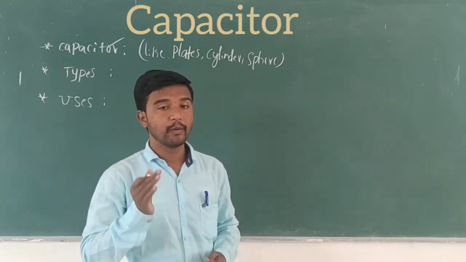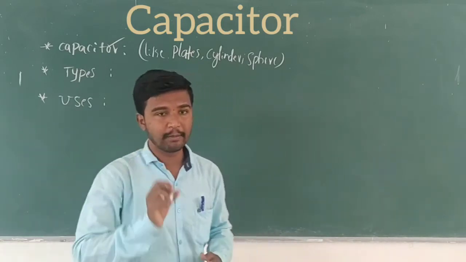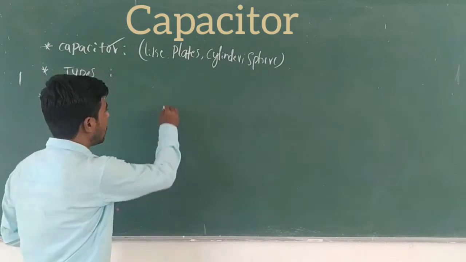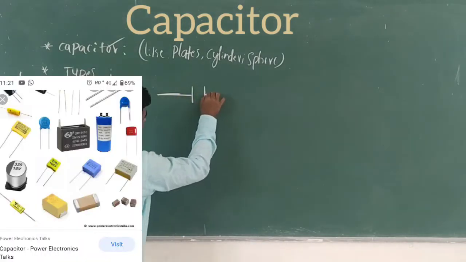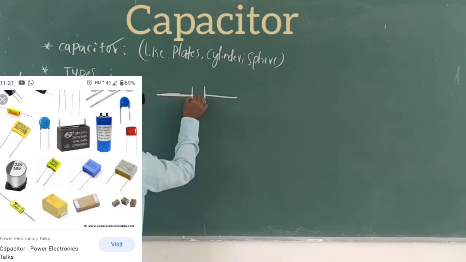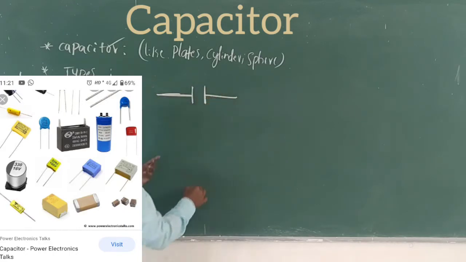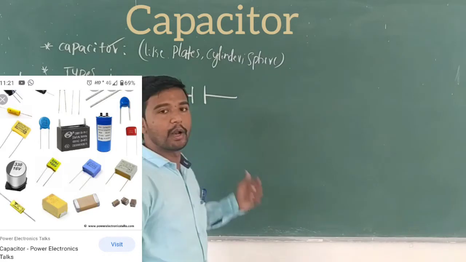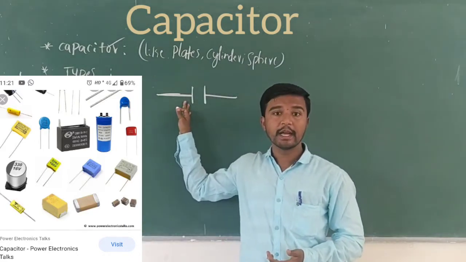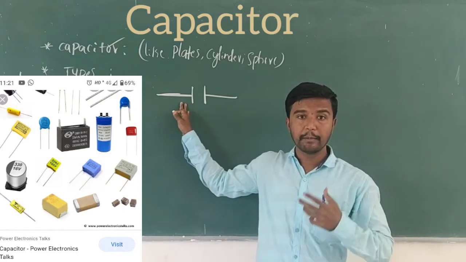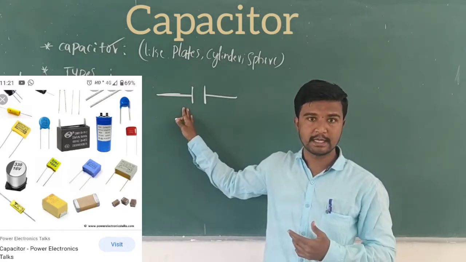Now we'll see the pictorial symbol of a capacitor, like this. This is the pictorial symbol of a capacitor, meaning fixed capacitance.